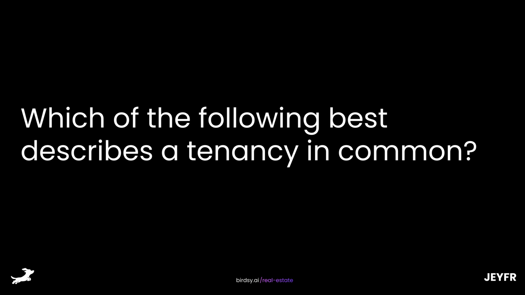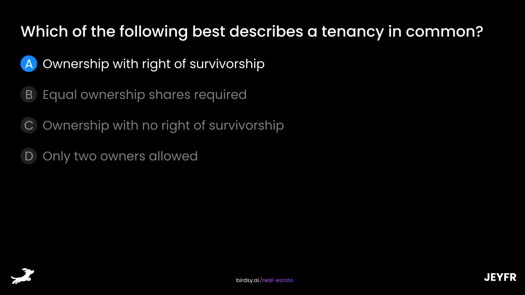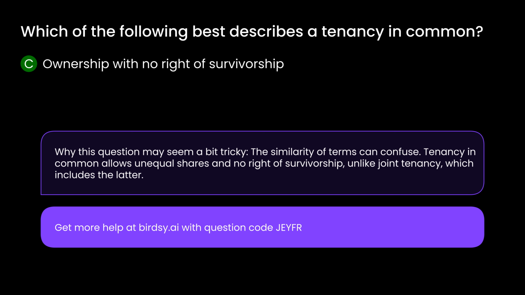Which of the following best describes a tenancy in common? Is it A, ownership with right of survivorship, B, equal ownership shares required, C, ownership with no right of survivorship, or D, only two owners allowed? The answer is C, ownership with no right of survivorship. Why this question may seem a bit tricky. The similarity of terms can confuse. Tenancy in common allows unequal shares and no right of survivorship, unlike joint tenancy, which includes the latter.